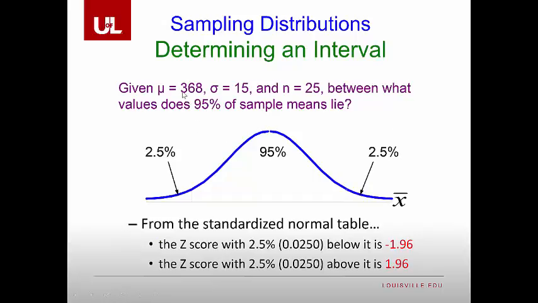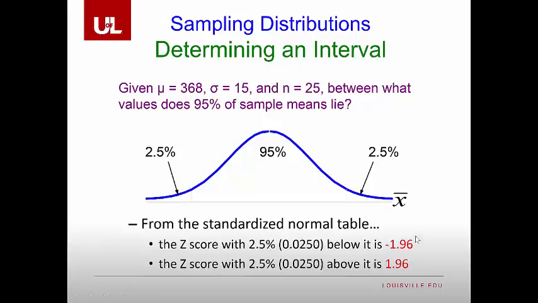So given mu is equal to 368 and sigma is equal to 15 and n is equal to 25, between what values does 95% of the sample mean lie? Well, if you recall, for 95%, we want 2.5% in the lower tail and 2.5% in the upper tail.